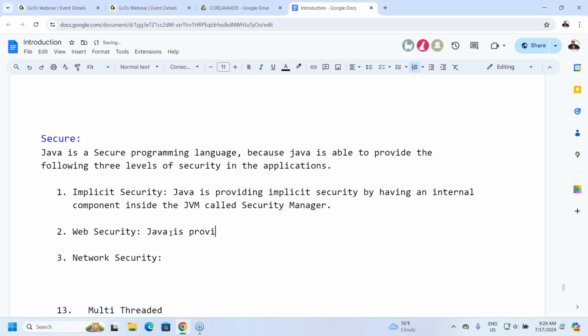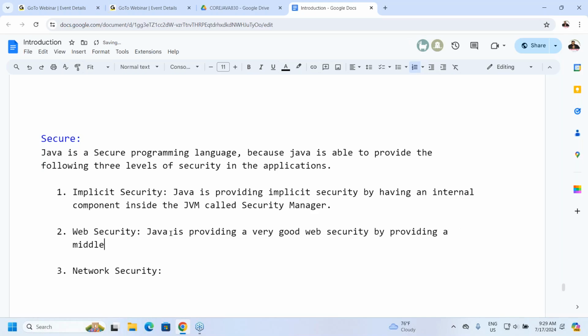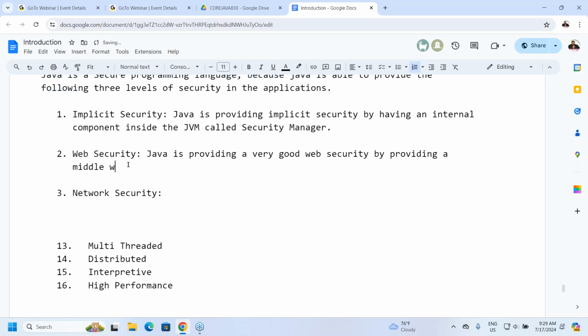Java provides very good web security by providing a middleware service in the form of JAS. The middleware service name is JAS.